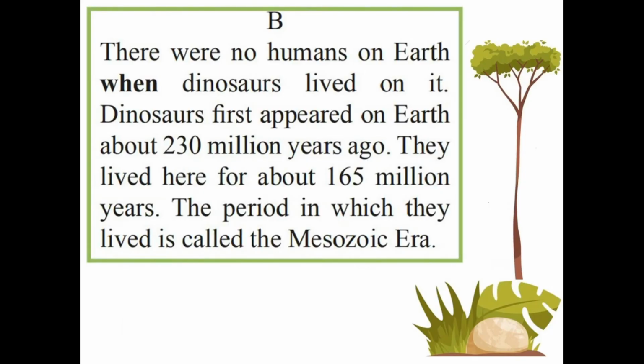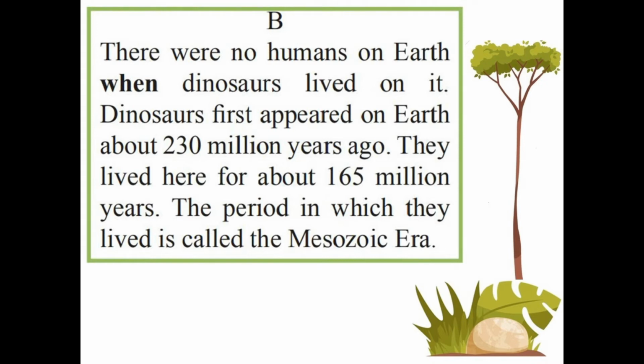Passage B. There were no humans on Earth when dinosaurs lived on it. Dinosaurs first appeared on Earth about 230 million years ago. They lived here for about 165 million years. The period in which they lived is called the Mesozoic era.